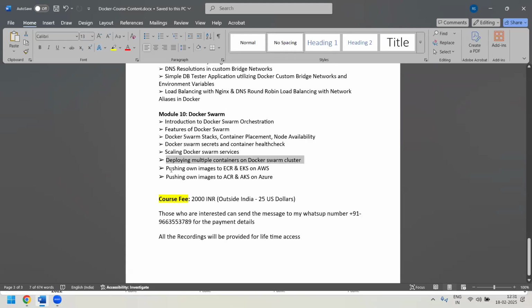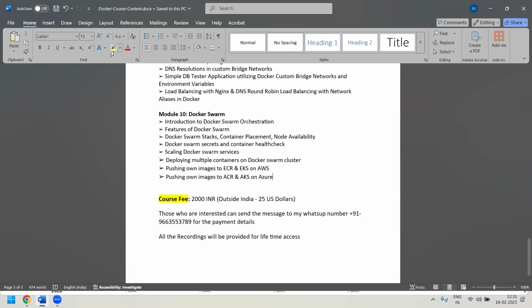And along with that, we'll also be covering ECR and EKS on AWS, and also ACR and AKS on Azure. How to create an image, how to build an image, and how to deploy an image into the EKS cluster on AWS, as well as onto AKS, Azure Kubernetes Service, on Azure. With this, we'll be learning how exactly we can achieve the same Docker services in AWS or in the Azure cloud.